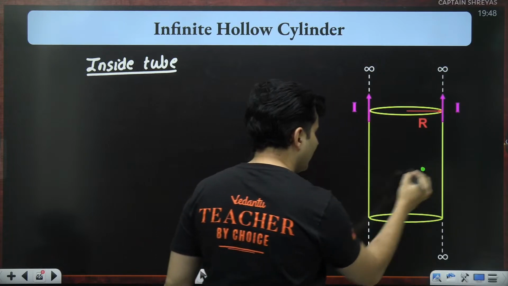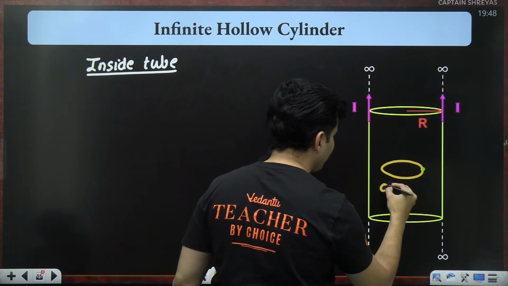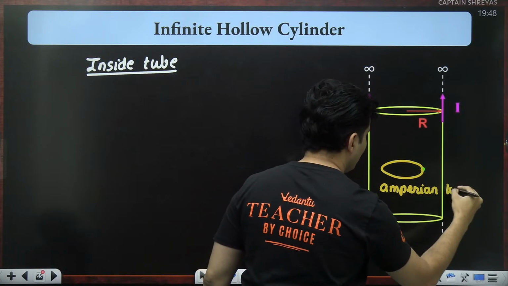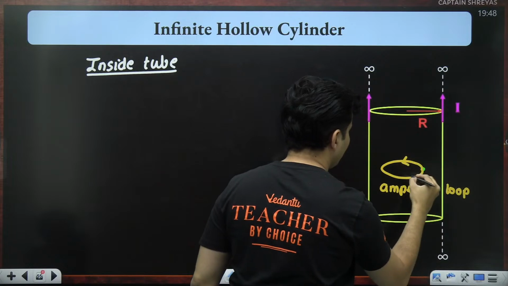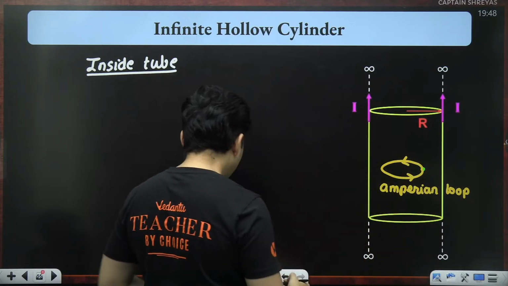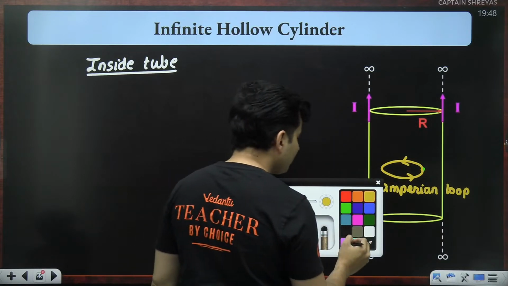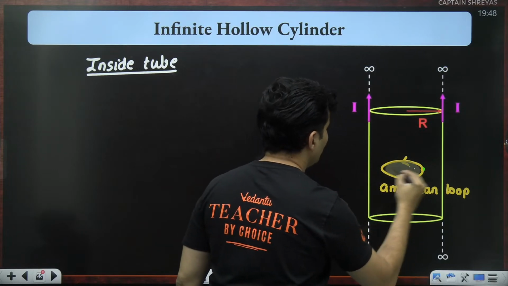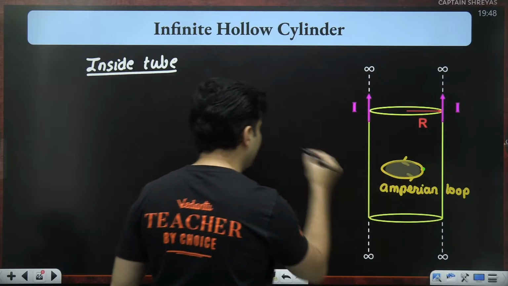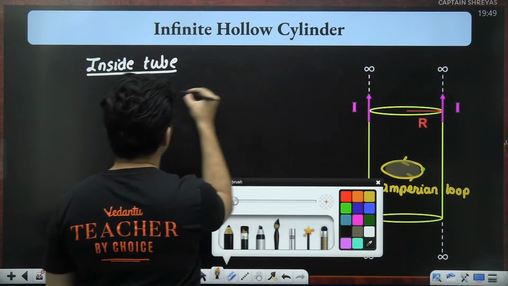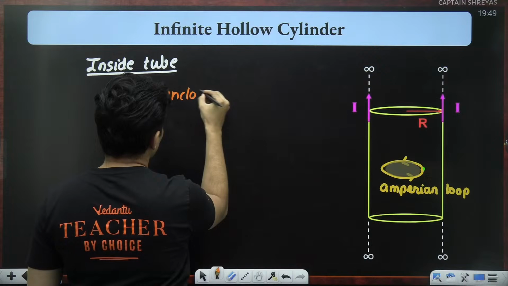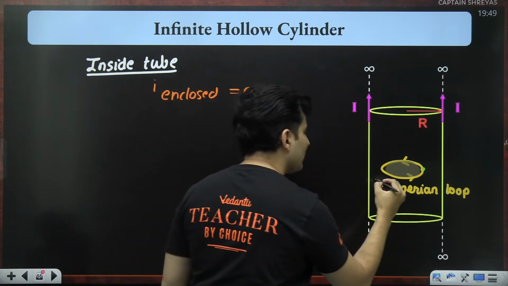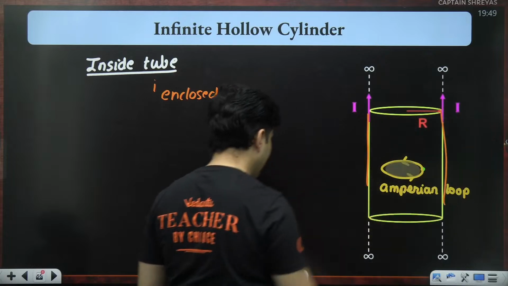If I consider any Amperian loop, inside that Amperian loop the enclosed current will always be zero, because the currents are going from outside.